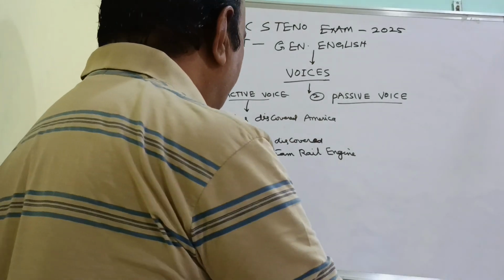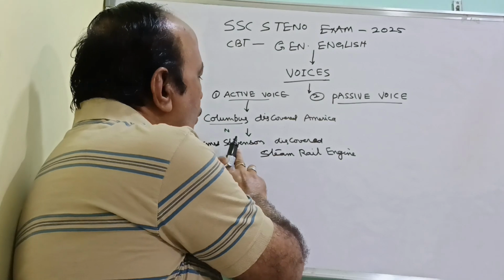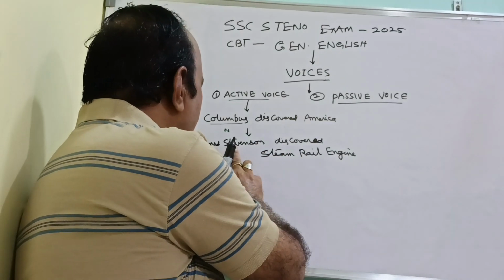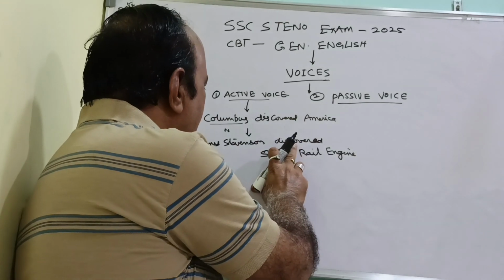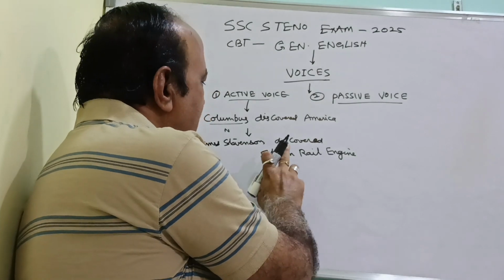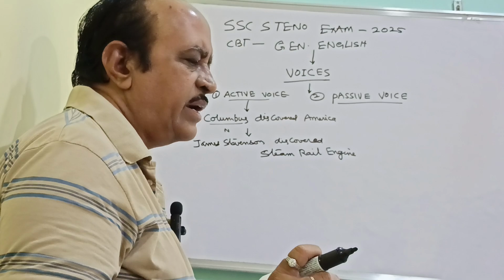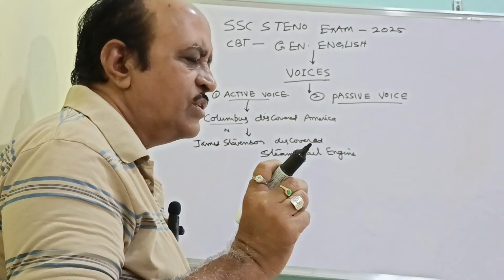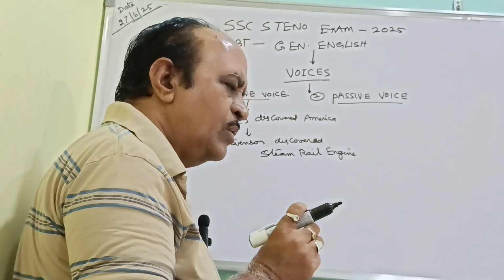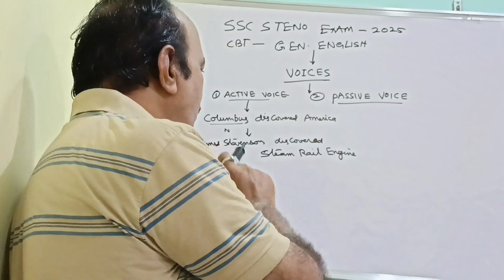The sentence is starting with the person who is doing the work directly, James Stevenson. He has invented the steam rail engine. Active voice means the sentence which starts with the person or man who has actually done the work. That is called active voice.